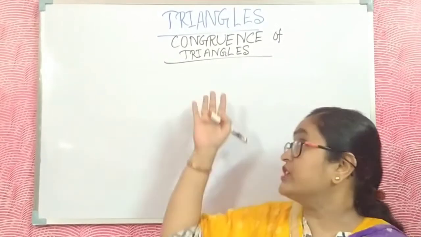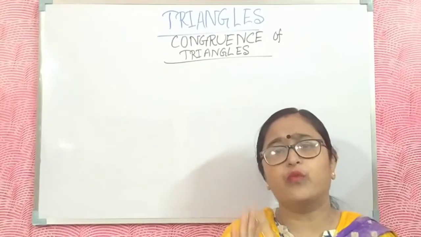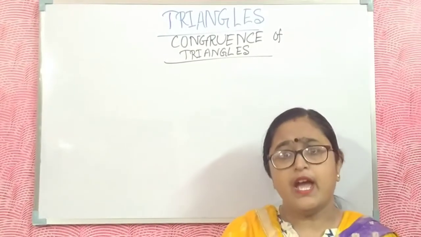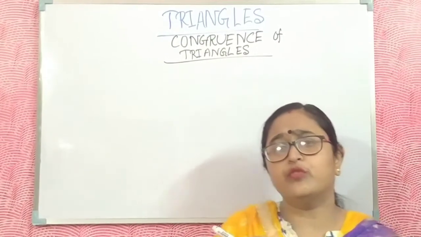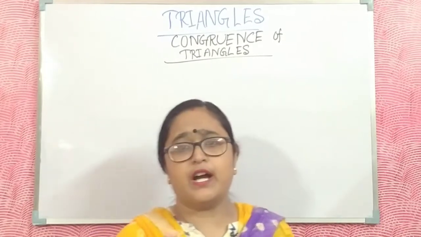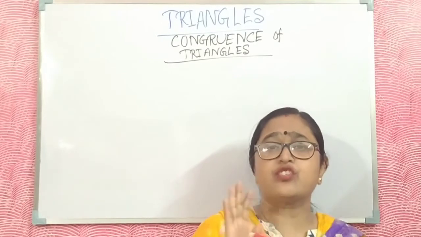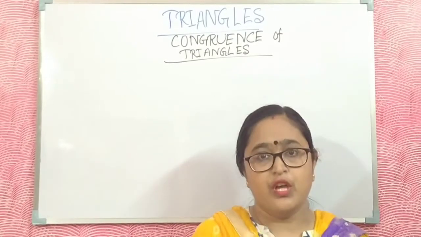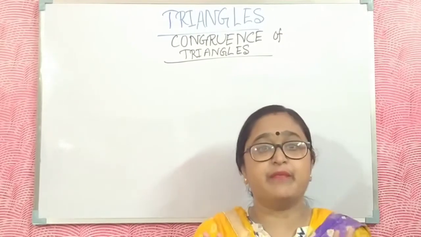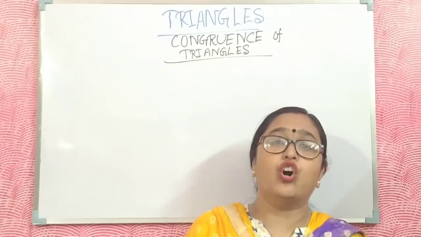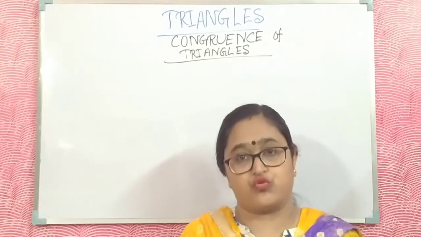First, before going to the topic, let me clarify the meaning of congruence. If you go to a photo studio and collect five or six copies of a photo, the photos are the same. This is called congruency of photos.